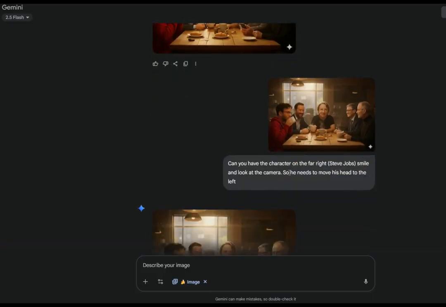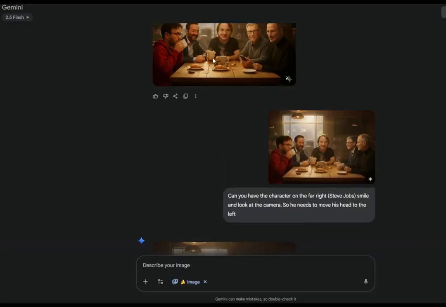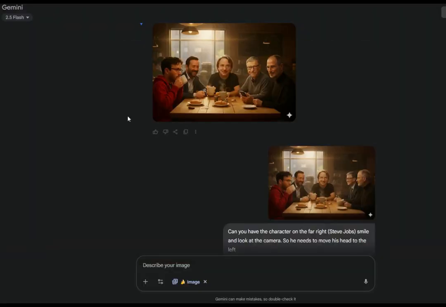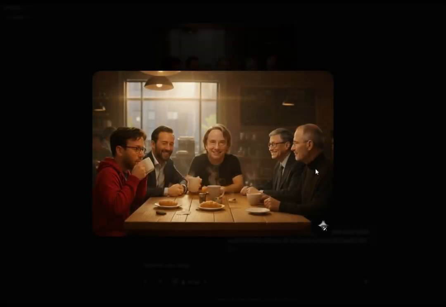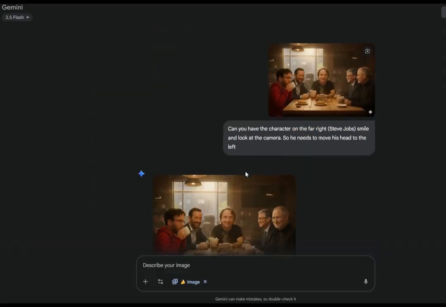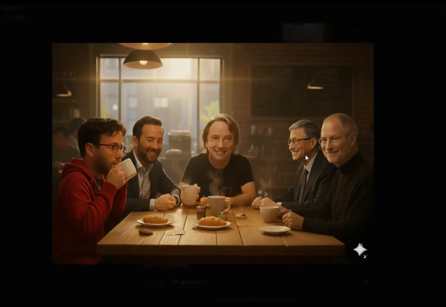Then I asked them, can you have the character on the far right, Steve Jobs, smile and look at the camera? So he needs to move his head to the left. Now that's more of an exact prompt, and I expected them to get this right, but I changed the image. As you can see, this image of the cell phone I replaced with the other image I had of the correct arms on Steve Jobs, and I got this image with actually Steve Jobs looking to the camera, but Bill Gates not. He's kind of smirking, Steve Jobs that is. Bill Gates is still smiling.